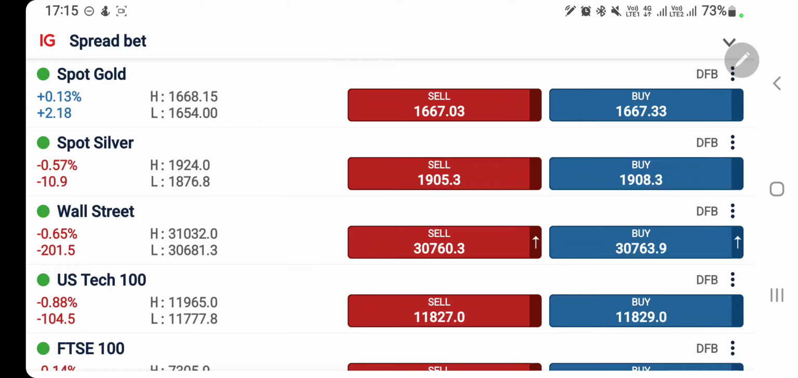Which position should you take in these three instruments today with the US cash session? We will see with the help of candlestick charts and indicators.